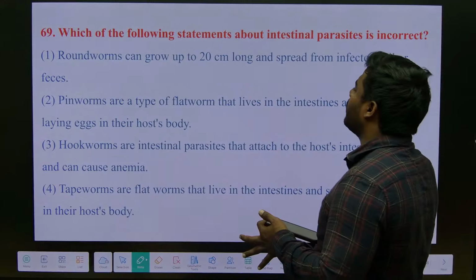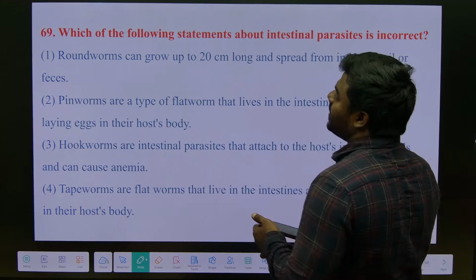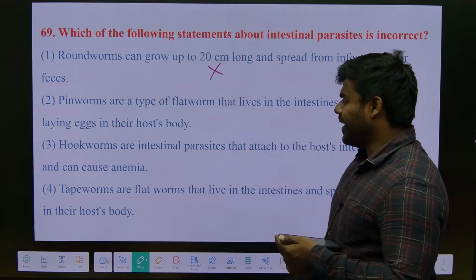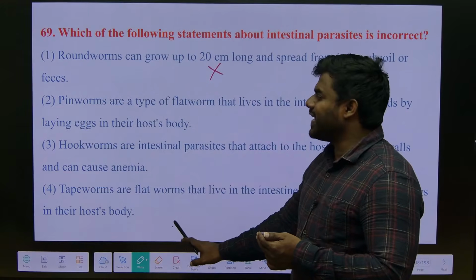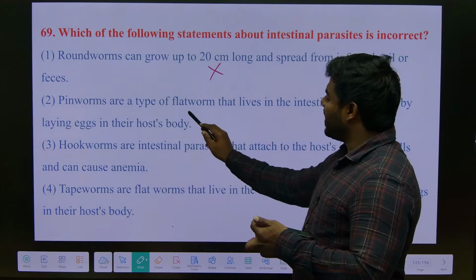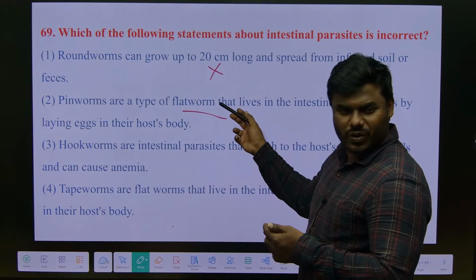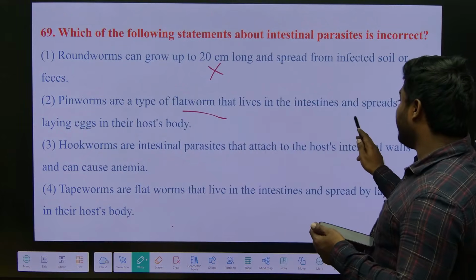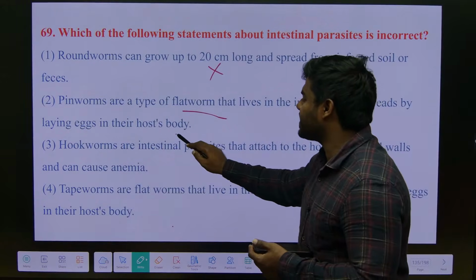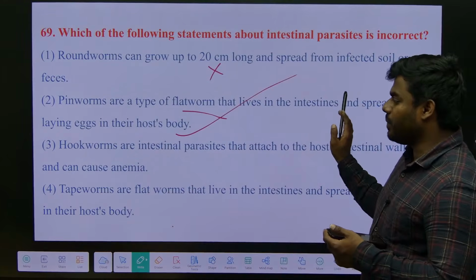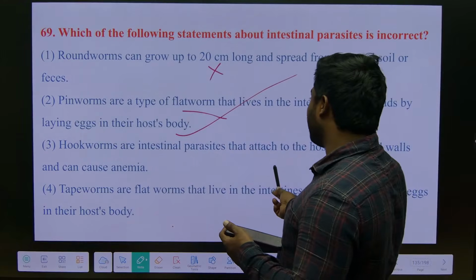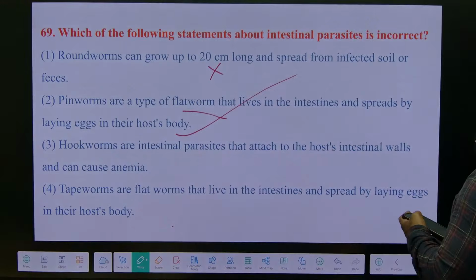Roundworms can grow up to 20 centimeters long and spread from infected soil or feces? No. Only tapeworms can grow up to 20 centimeters. Pinworms are a type of flatworms. We can take nematodes, right? That lives in the intestine and spreads by laying eggs in the host body. Remember this. Hookworms are intestinal parasites.